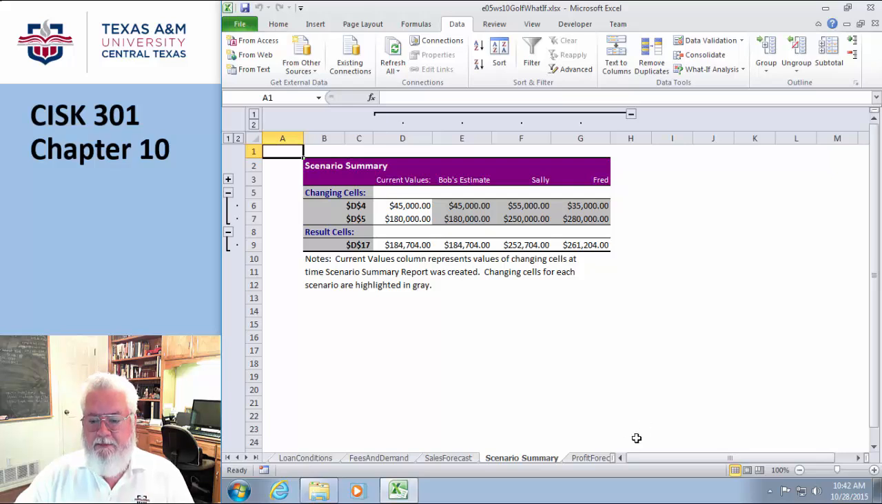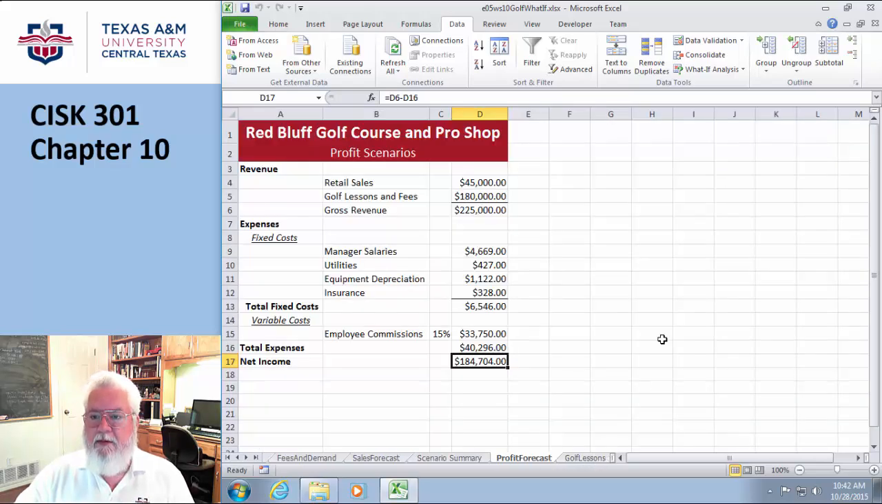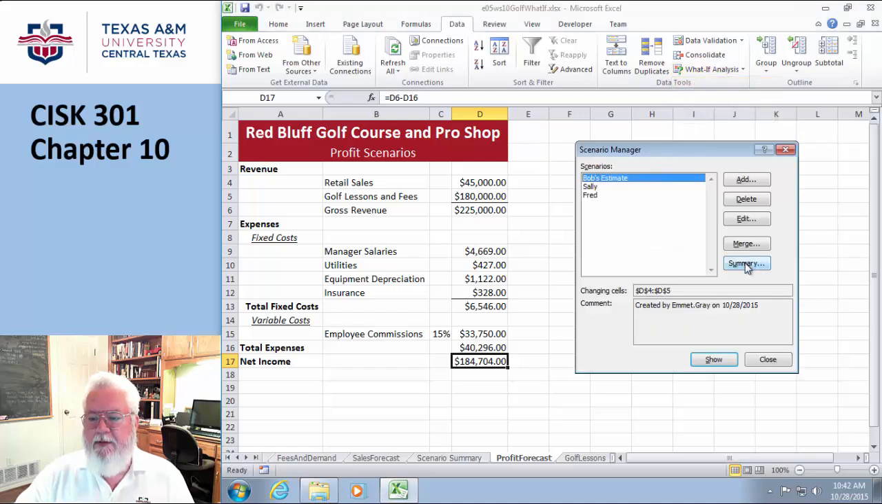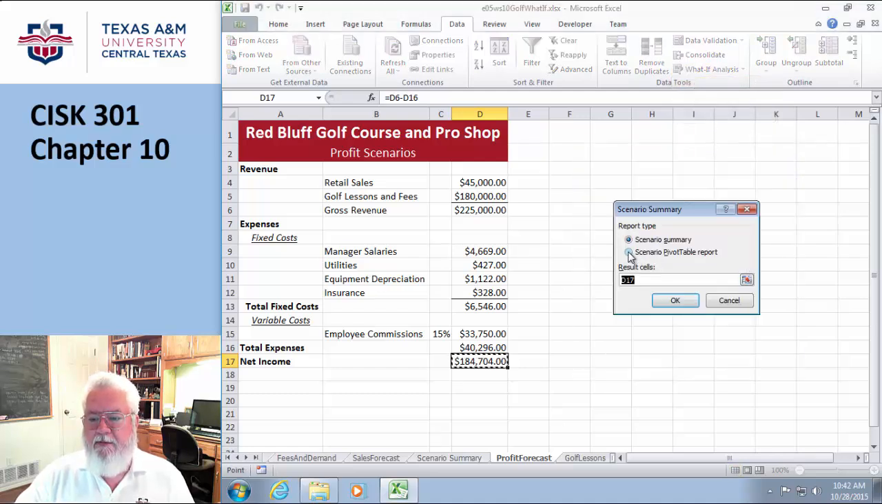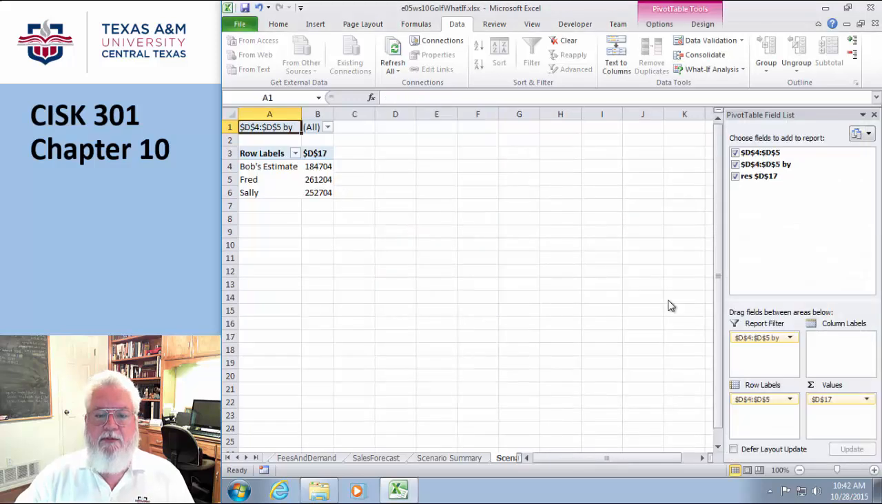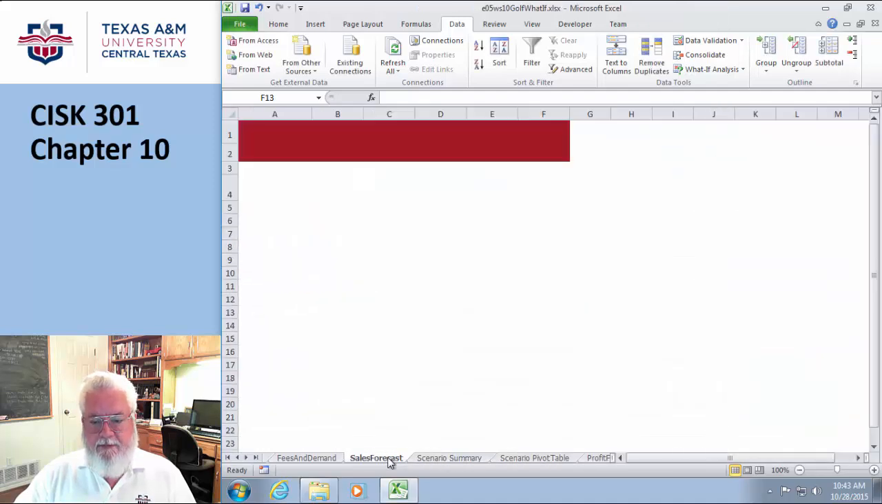I want to go back to here and do my what-if analysis scenario manager. This time I'm going to do a summary, and I'm going to do a pivot table. Ooh. The pivot table basically does exactly what you think. It does Bob, Fred, and Sally, and it shows what their numbers are. Kind of cool. So this is actually a pretty cool thing if you're trying to figure out what's going on.